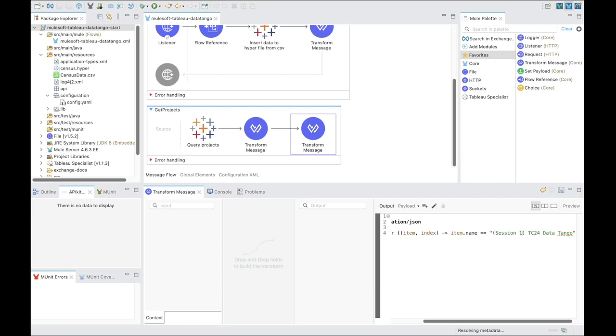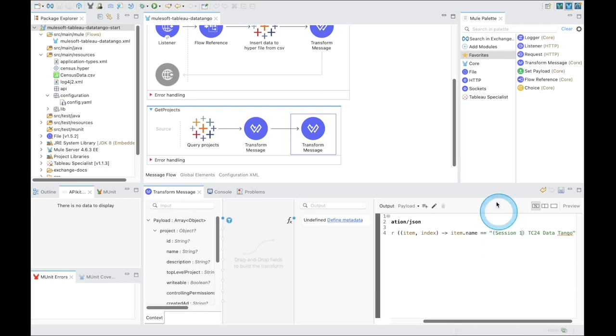In the output section, replace the session hashtag with the session number that we're working with. In this session, we're working with session 1. Next, we want to create our new endpoint.